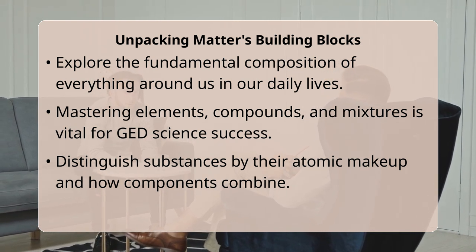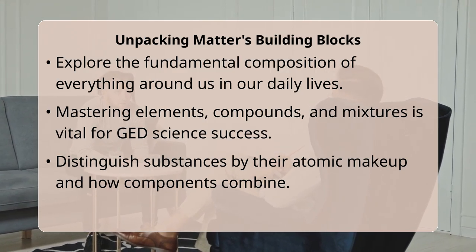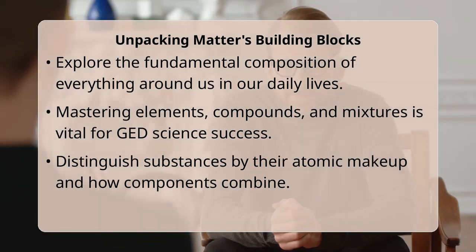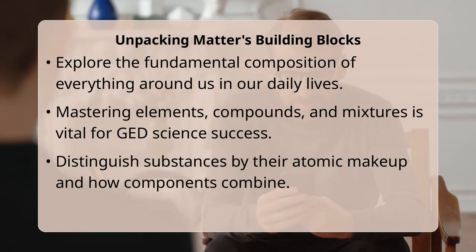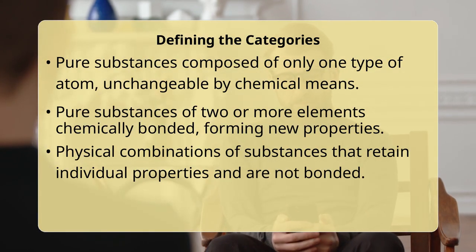To identify whether something is an element, a compound, or a mixture, you primarily need to determine its composition and how its components are joined together. Elements are pure substances made of only one type of atom, like pure gold or oxygen gas. Compounds are also pure substances, but they consist of two or more different types of atoms chemically bonded together, such as water or salt. Mixtures, on the other hand, are physical combinations of two or more substances that are not chemically bonded and can retain their individual properties.